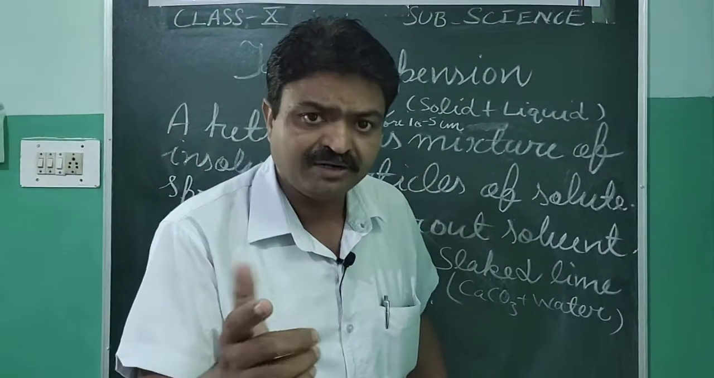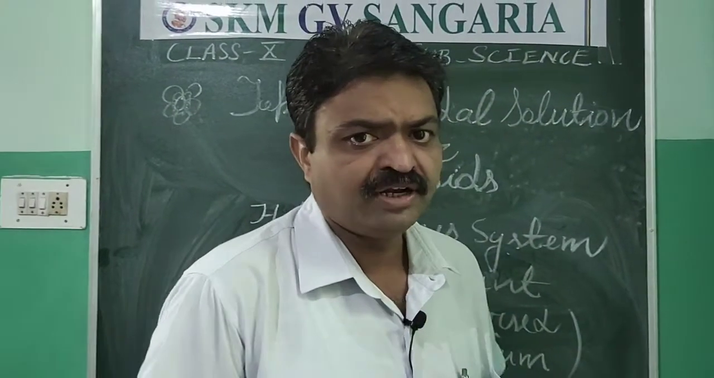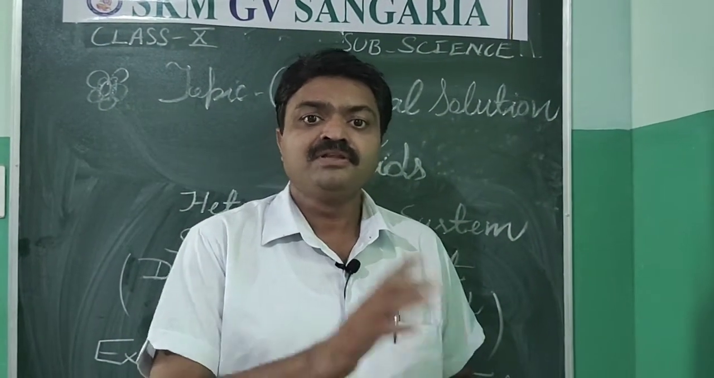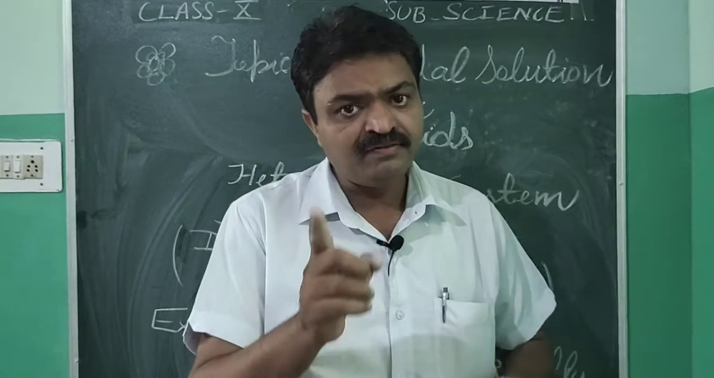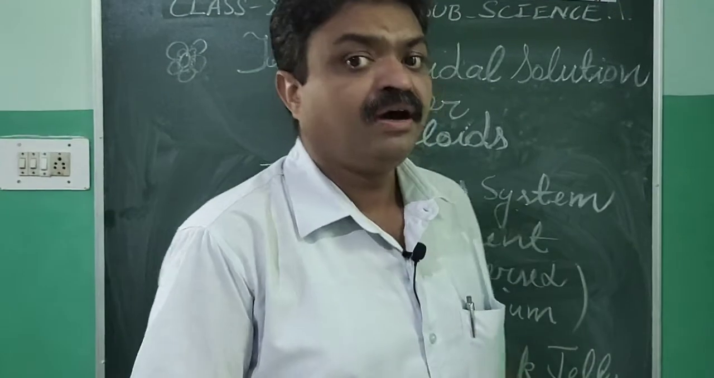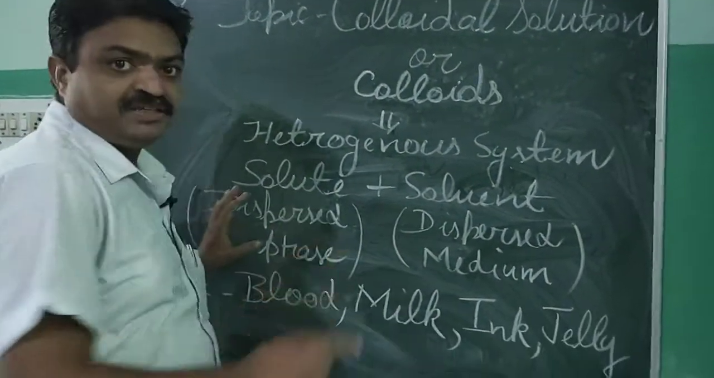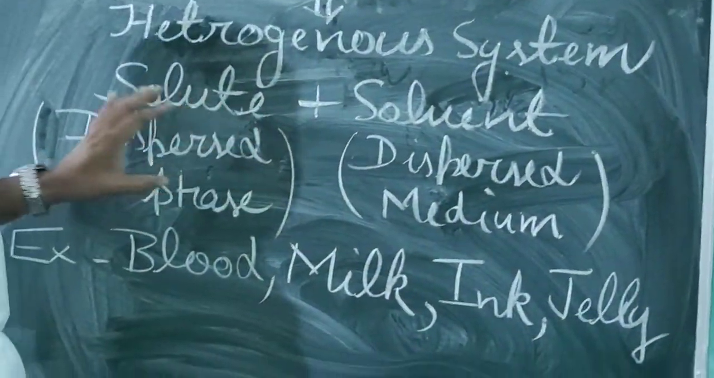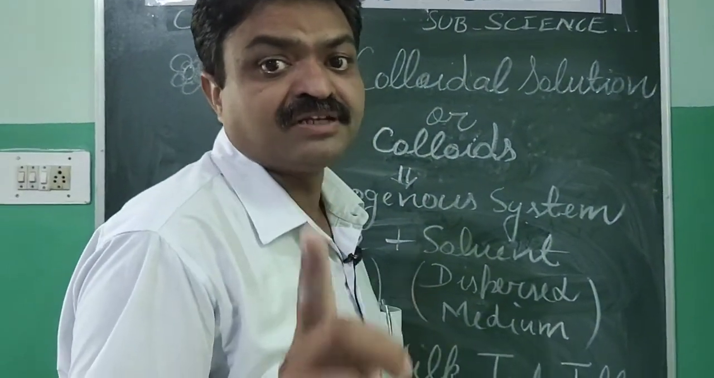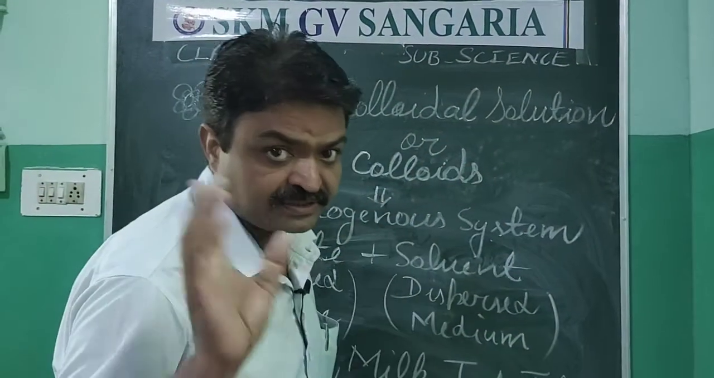Now in the next segment we will discuss the colloidal solution. So student, now we will discuss the colloidal solution. Colloidal solutions are heterogeneous systems in which solute and solvent both are found. Solutes are found in the form of dispersed phase. Dispersed phase. They may be solid, liquid and gas substances. Means they are found in all the three states.